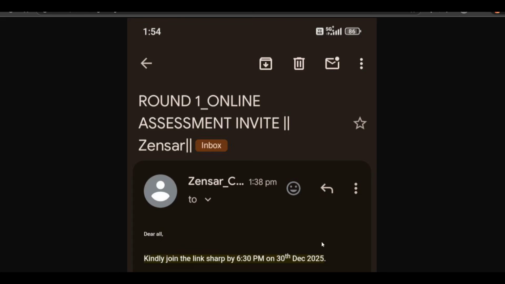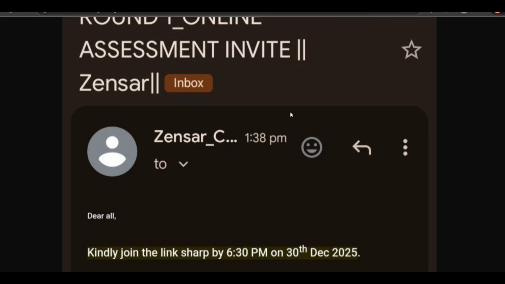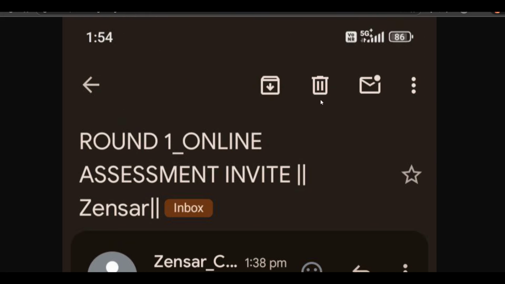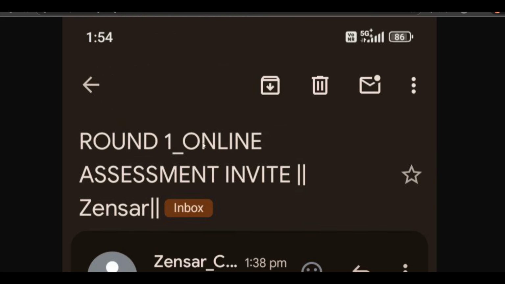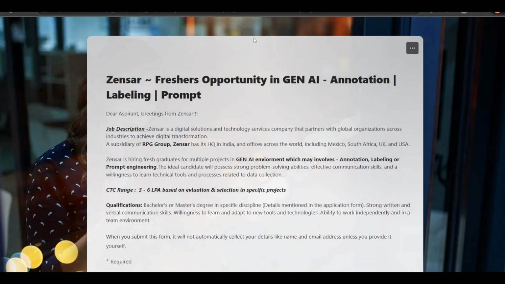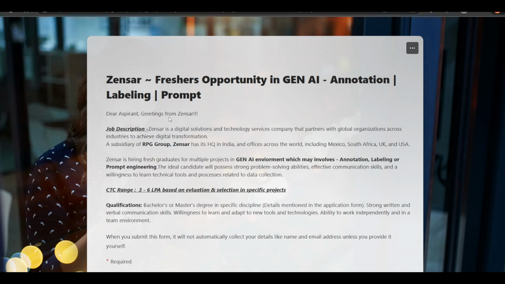So Zensar, I posted the hiring on the 28th also, and I said that now they have again started their mass phases. Again, if you can see here, today is the 30th of December. Today they have the tests. Okay, so they will be sending some more phases, and the hiring opportunity is still open for which you can apply. Again, they have continued their phases.